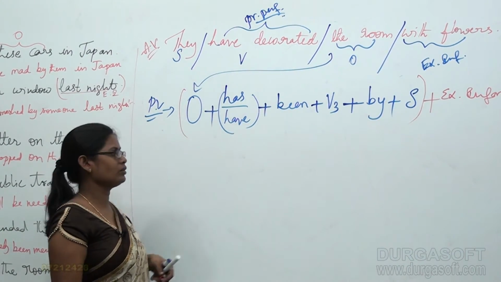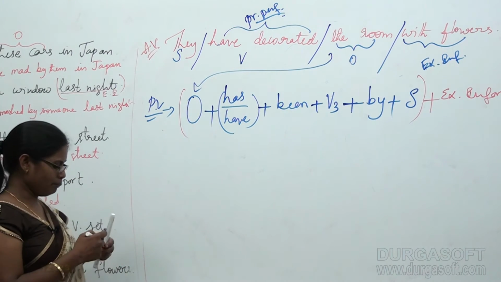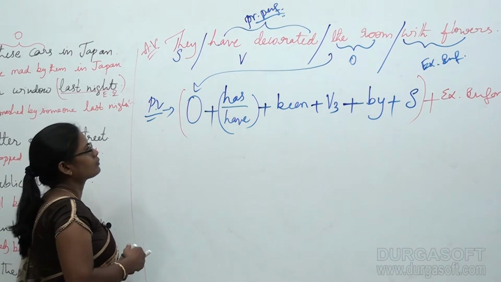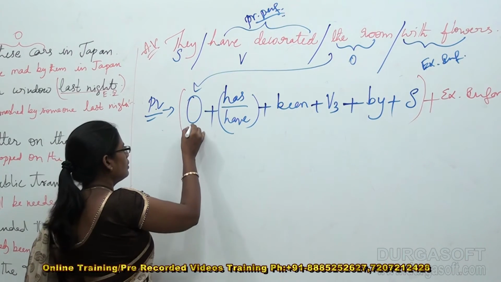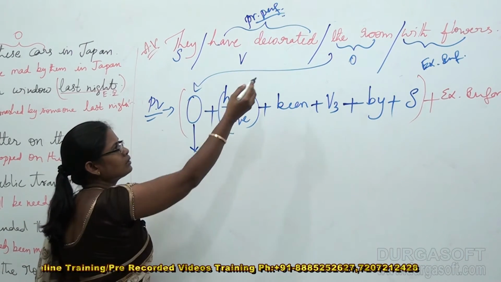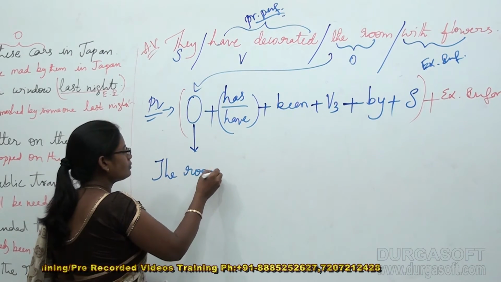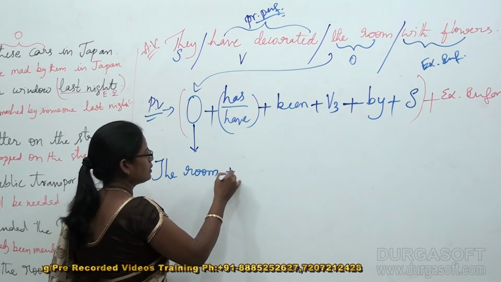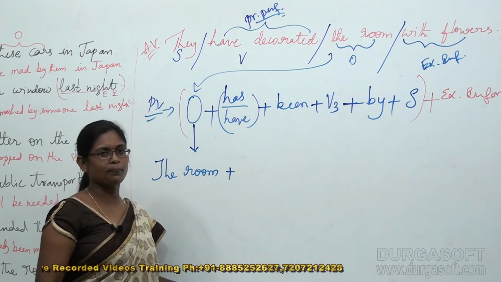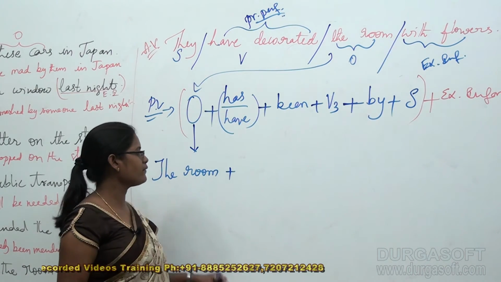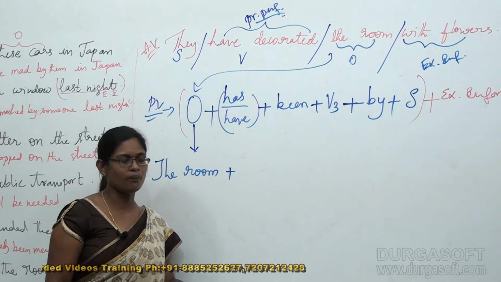Alright, now we are going to put them in words. Object means the room, plus has or have. Now we are supposed to transfer has or have to the actual passive form.